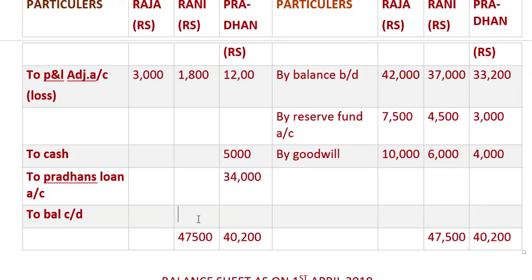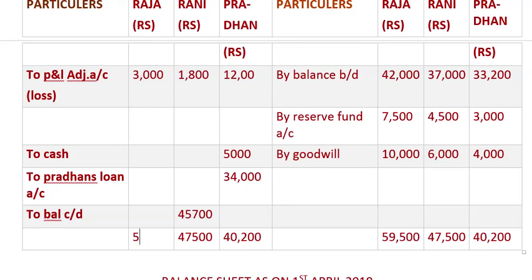The difference comes as 47,500 minus 1,800, so that gives 45,700. And Raja's total is 59,500.